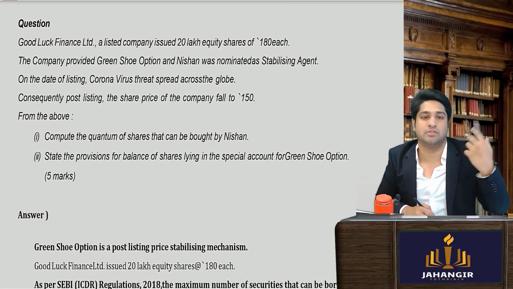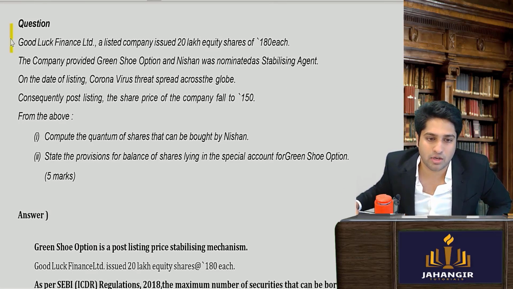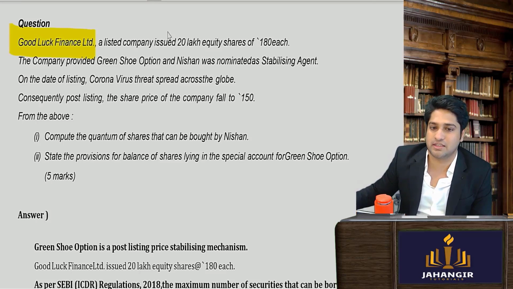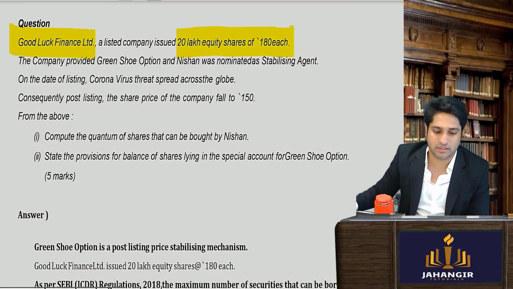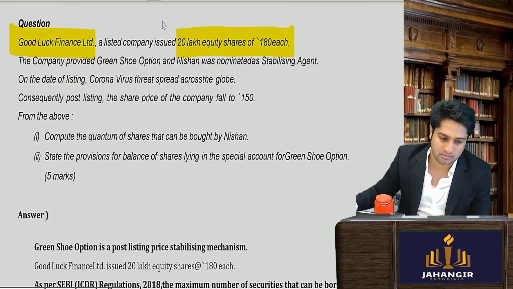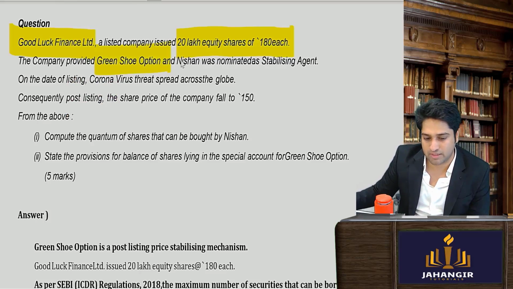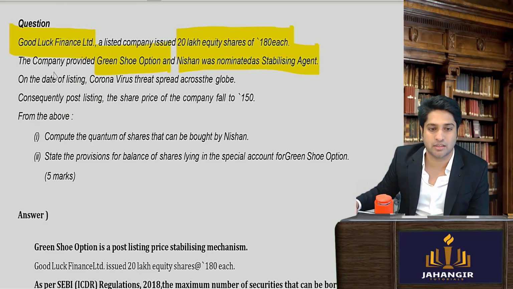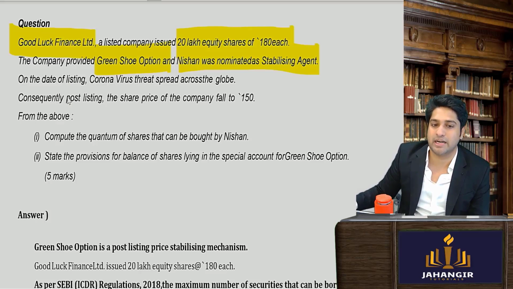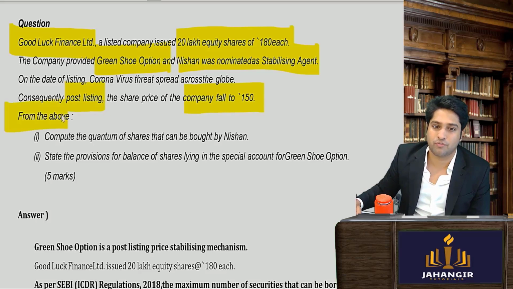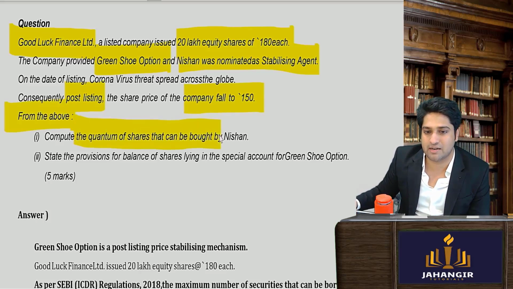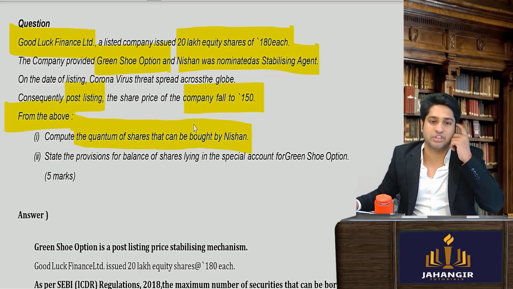Now we are seeing the sums. Good Luck Finance Limited, a listed company, issued 20 lakh shares of rupees 180 each. So, what is the issue price? 180. The company provided green shoe option and nominated Nishan as a stabilizing agent. The coronavirus hit, and consequently, the post listing share prices fell to 150. Find out the quantum of the shares that can be bought by Nishan.